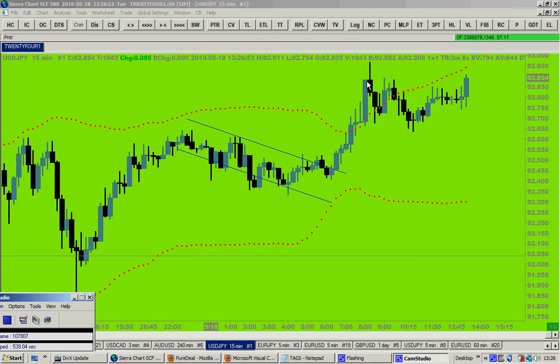And another thing I said to you in the previous video, is it a better resistance? If there is a better resistance on top of it, you have to go and take your trade at a better resistance level. It may be a resistance level at overbought, but it may not be the best. Sometimes the price shows a true resistance, but maybe the Bollinger Band is on top of it somewhere, and the professional trader wants to sell at the edge of the upper Bollinger Band. So pay attention to those things.